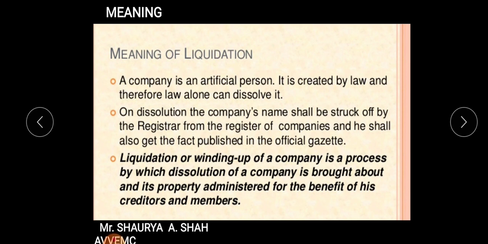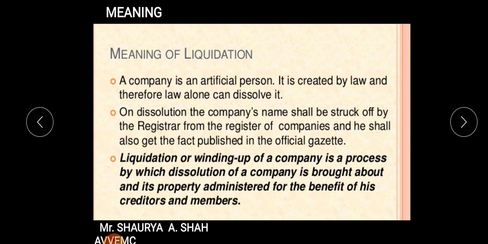As you all must have studied, a company is an artificial person which is created by law. So only law can dissolve it, no one else. So on dissolution of the company, its name shall be struck off by the registrar from the register of companies, and he shall also have the fact published in the official gazette. So what is liquidation? You form a company, it is working, going on for years. Once a time comes when due to any factor you have to close down your company, the event of closing down the company or dissolving the company is known as liquidation of a company.